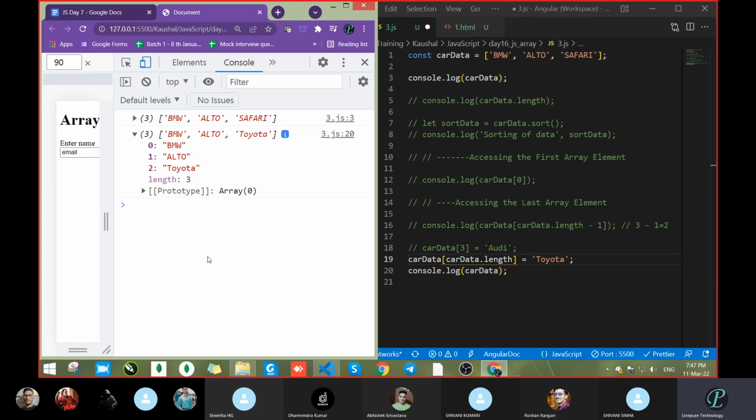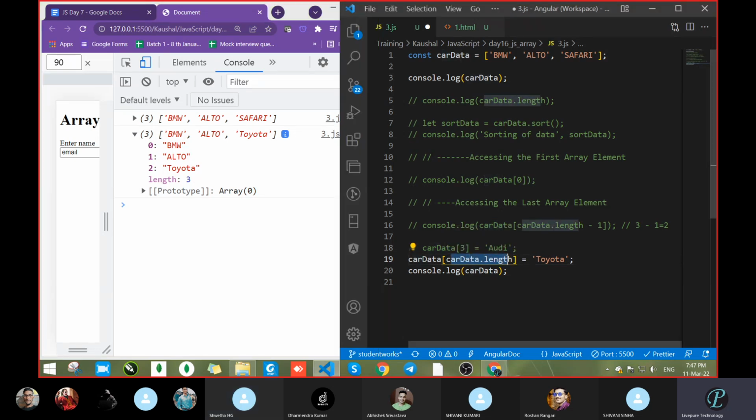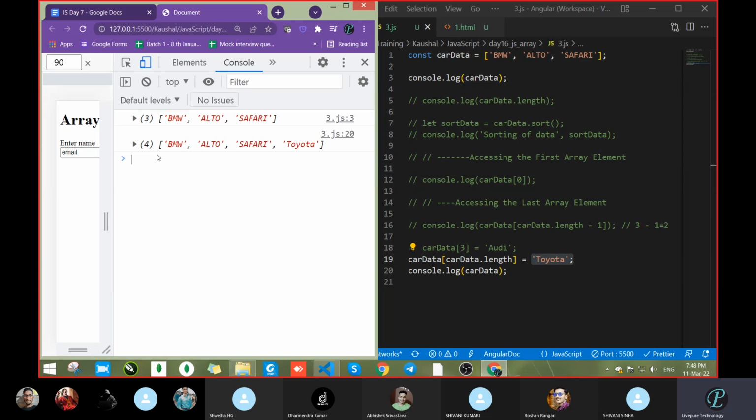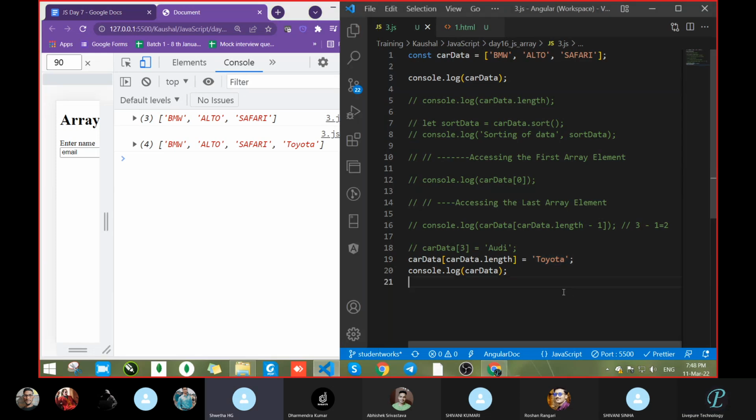Length will always be 1 more than your index value. If length is 3, index will be 2. If length is 4, index will be 3. If length is 5, index will be 4. Always 1 back. Got it? There will be 1 difference. So whenever you pass car data dot length, it will automatically put that data in the last position. Let's save. Clear? Suppose I pass some data here, anything.